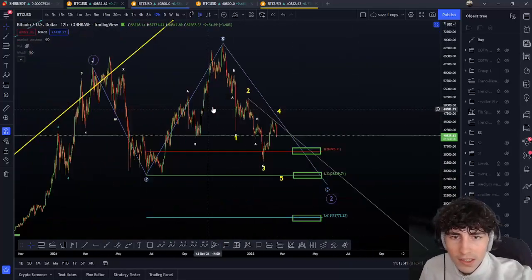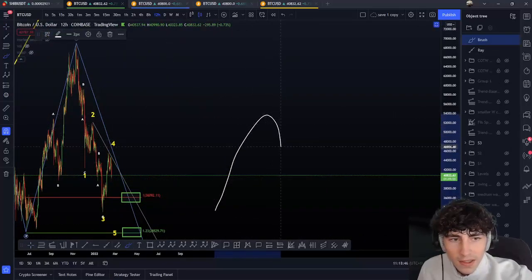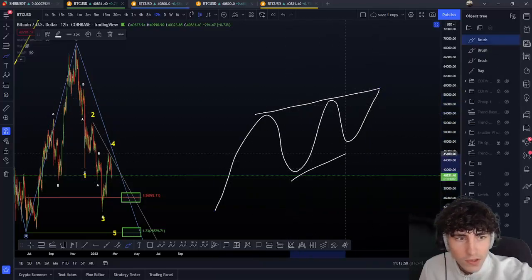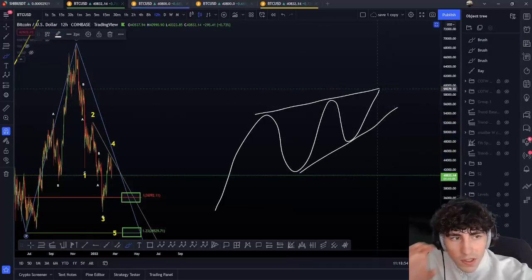You know, when you are doing an ending, so to speak, in a C wave or in a wave 5, you really want to see normally something like this, a wedge to the upside, with a triangle like that to the upside. And this is what you want to see really normally.